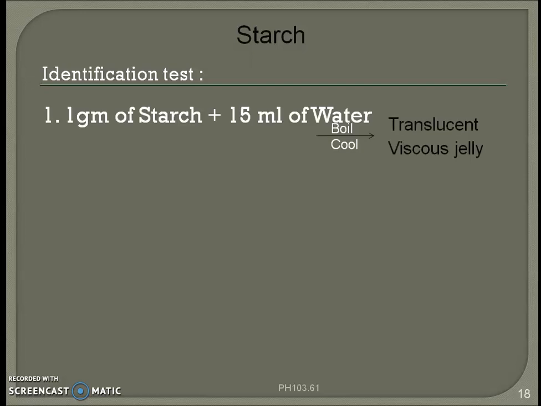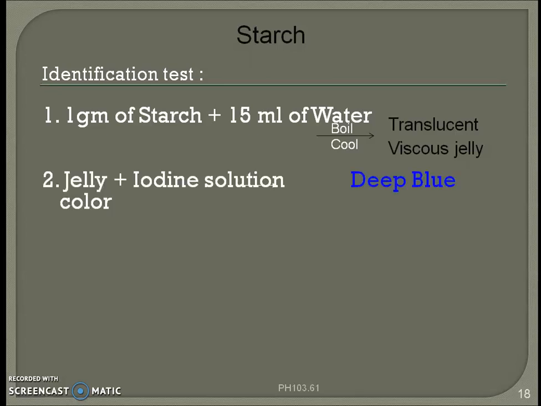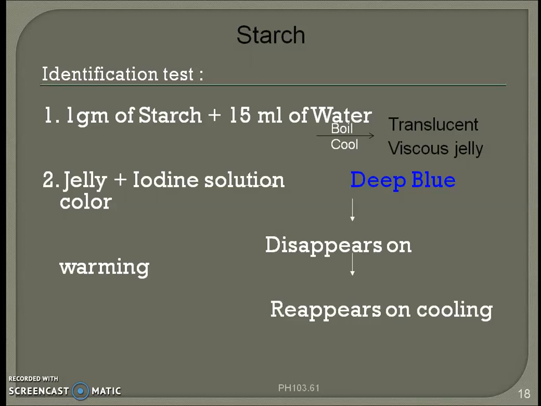Identification test: 1 gram of starch with 15 ml of water. You have to boil it and cool. You will get translucent viscous jelly. Second test: jelly with iodine solution will give you deep blue color, which further disappears on warming and reappears on cooling.